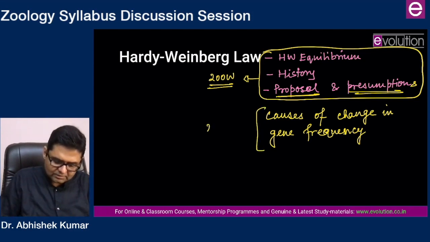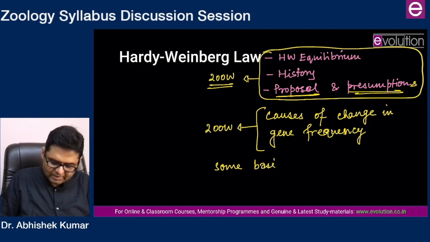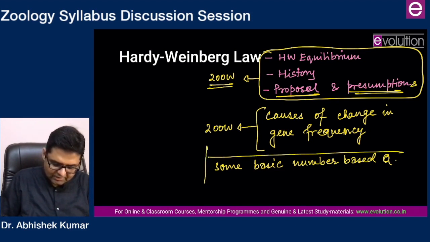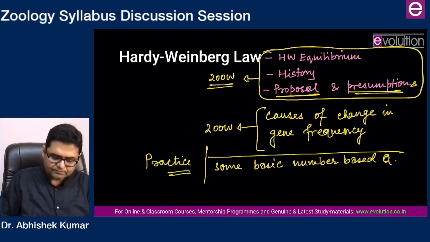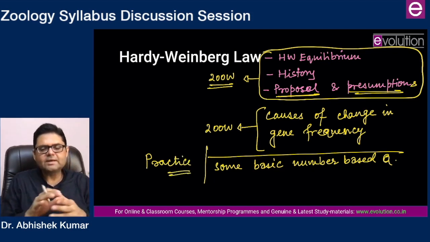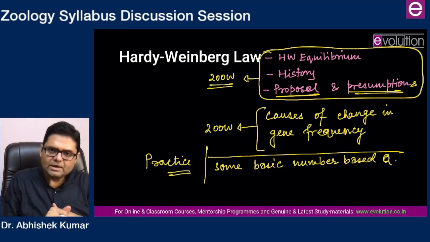So another 200 words. And be prepared to solve some basic numericals. Some numerical questions have been asked once in the last 10 years. So some basic number-based questions, that also you have to prepare. So this one you have to practice. That will take care of Hardy-Weinberg equilibrium or Hardy-Weinberg law.